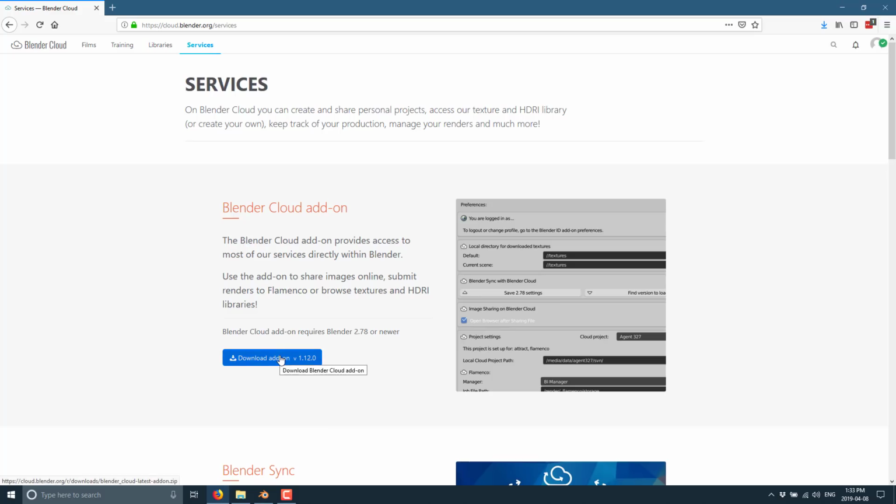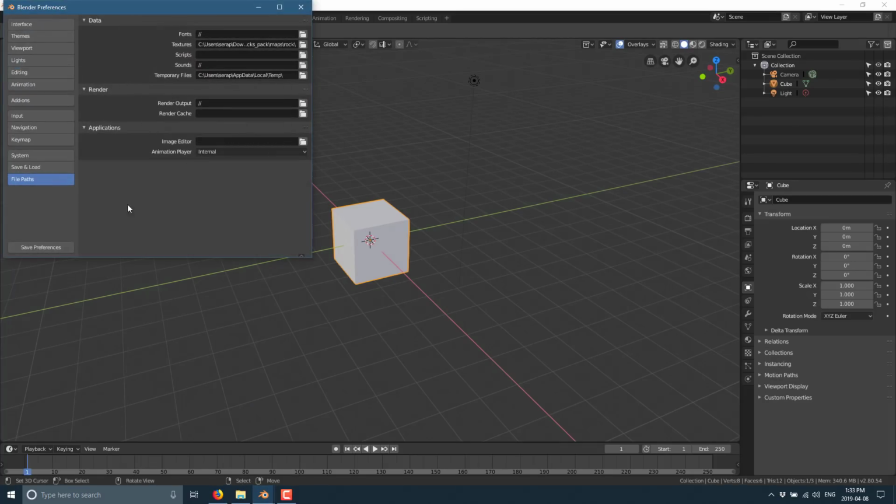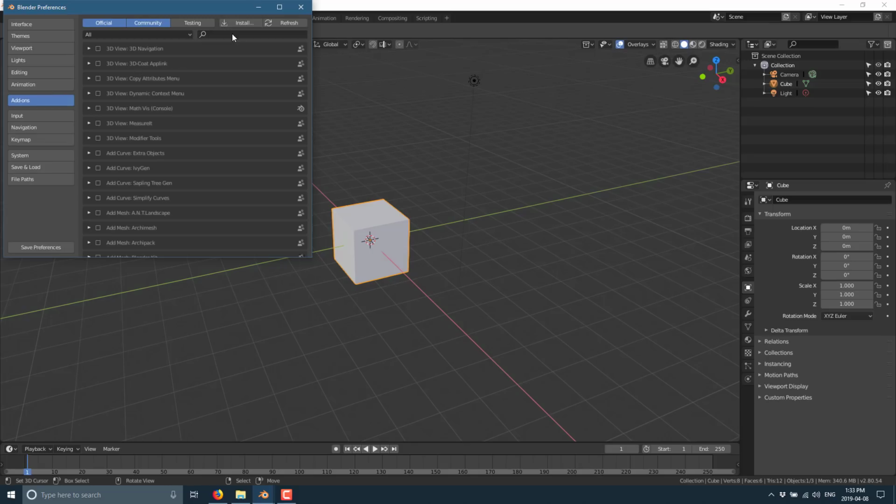So just grab this zip, then you're gonna head on over to Blender like so. You go into Edit, you go to Preferences, and you go into Add-ons and Install, and then just pick the zip file you downloaded, and then it is good to go. I will come in here and we will search for the word Blender. This is a two-step process.